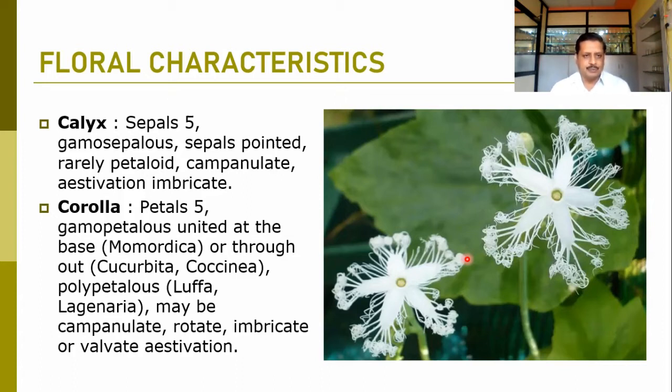United at the base mostly, and in Momordica we can find such cup-like flowers. Though in other members, Cucurbita and Coccinia, we find the polypetalous condition, and in Luffa and Lagenaria genera we find free petals. But most of the time they may be campanulate, rotate, or imbricate, or valvate aestivation can be observed. So a variety of aestivations can be observed in the family Cucurbitaceae.